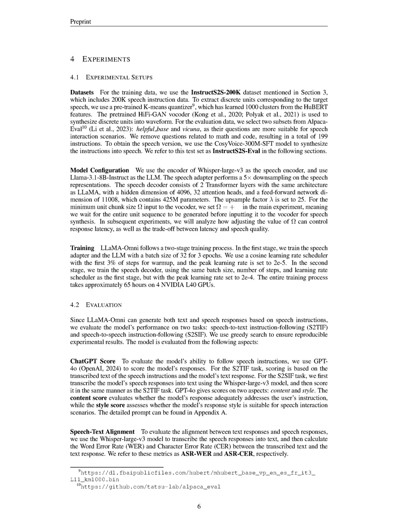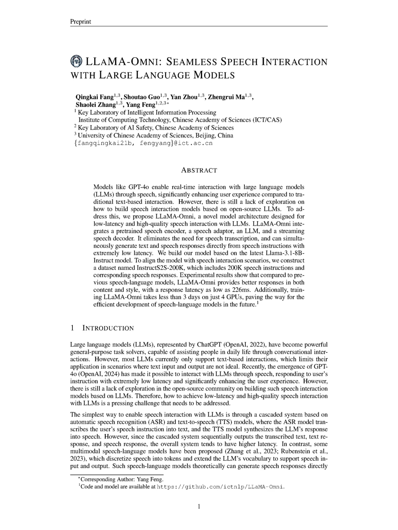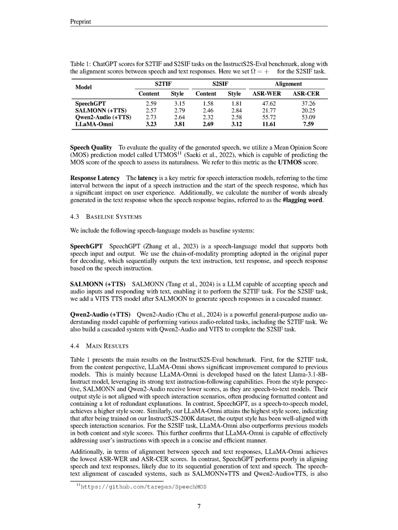Llama Omni offers significant advantages over traditional cascaded systems for speech interaction, primarily in terms of latency and quality. Unlike cascaded systems that rely on automatic speech recognition, ASR, and text-to-speech, TTS, models, which sequentially process speech input and output, Llama Omni enables direct speech-to-speech generation. This architecture allows for extremely low response latency, achieving a latency as low as 226 milliseconds compared to the higher latencies typical of cascaded systems.